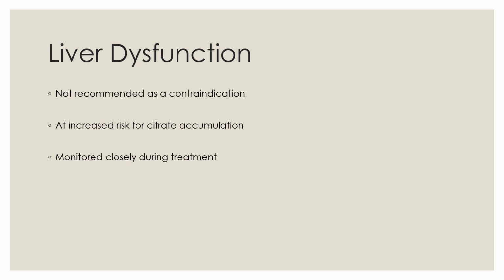Rather, these patients should be regarded as a special group, and the changes of ionized calcium and other electrolytes should be closely monitored during treatment to identify those with citrate accumulation. It is possible to use a lower citrate flow rate combined with a lower blood flow while closely monitoring the ratio of serum total calcium to serum ionized calcium.